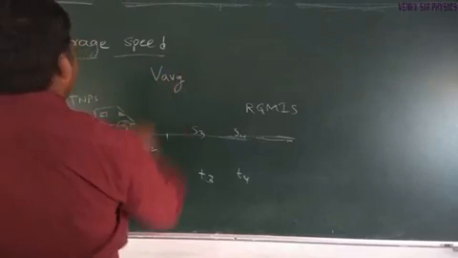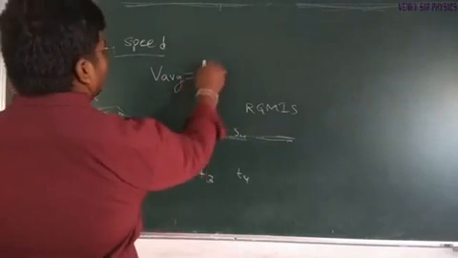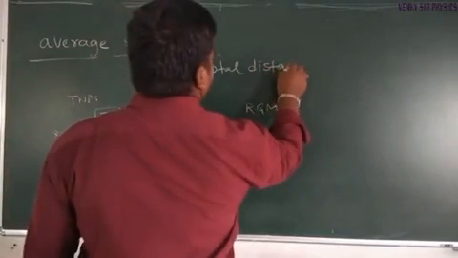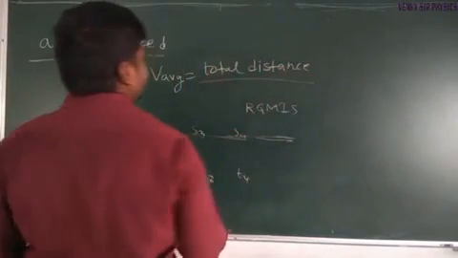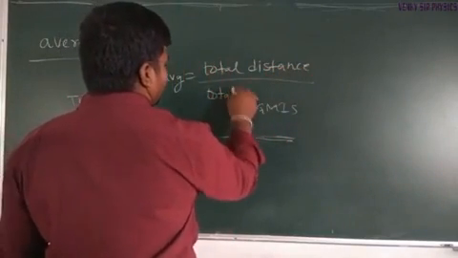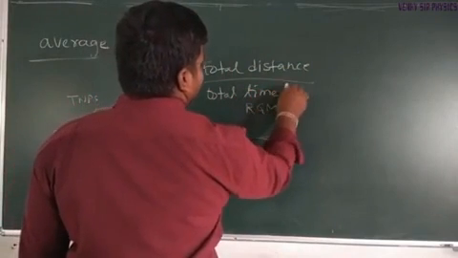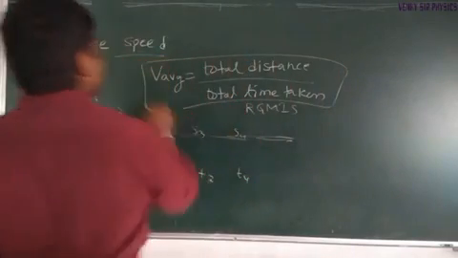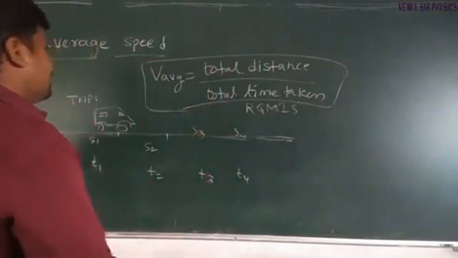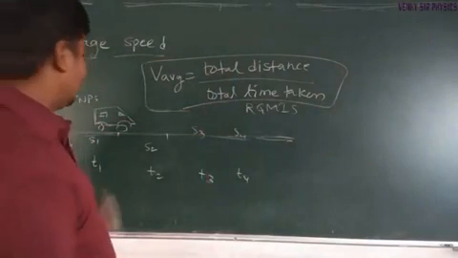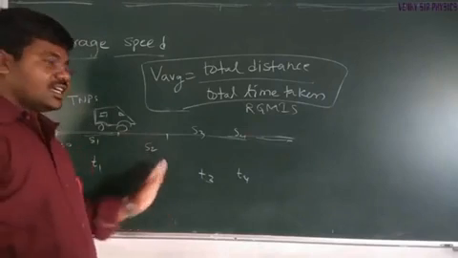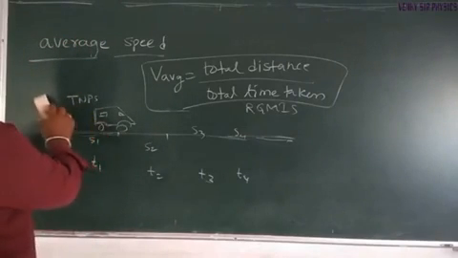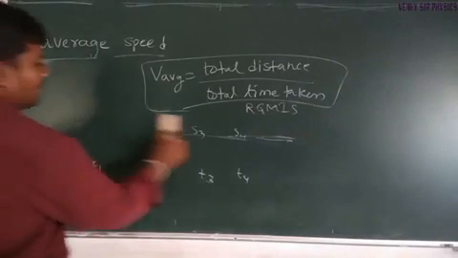We can say V average, average speed, is defined as total distance covered by total time taken. Average speed is defined as total distance covered in total time taken.